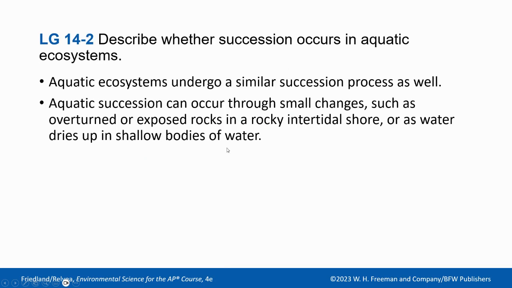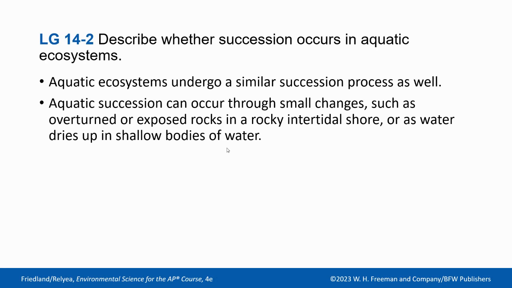So, standard number two, describe whether succession occurs in aquatic ecosystems. The answer is yes, it does. So, aquatic ecosystems undergo similar succession processes as well. This can occur through small changes such as an overturned or exposed rock in a rocky intertidal zone, or water dries up in shallow bodies of water.